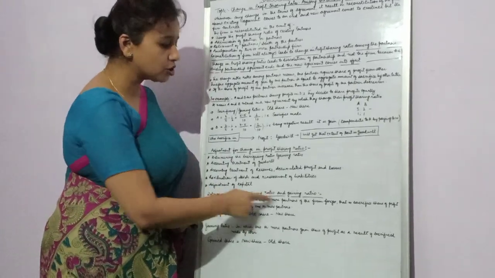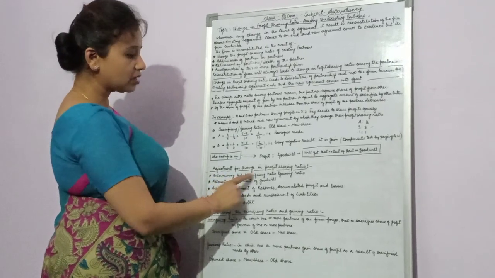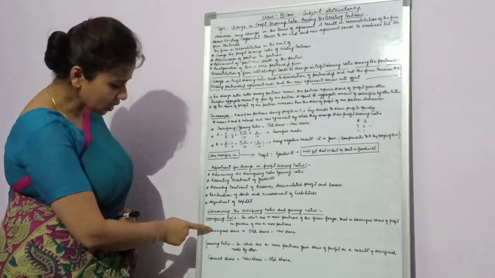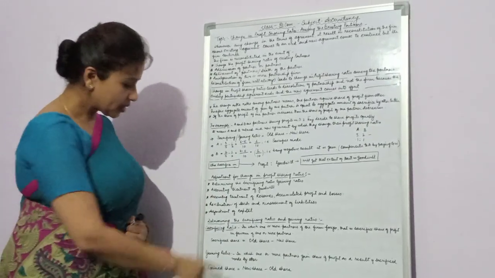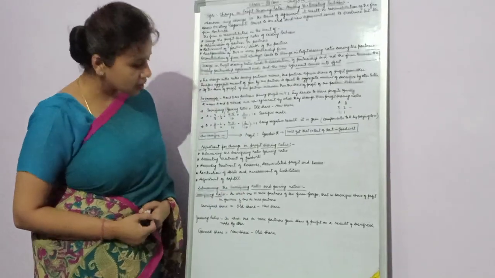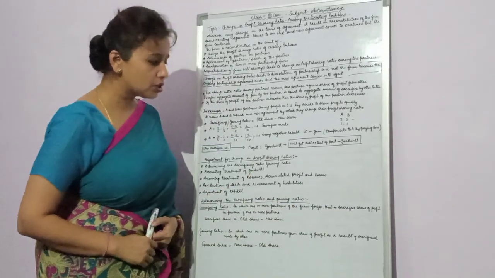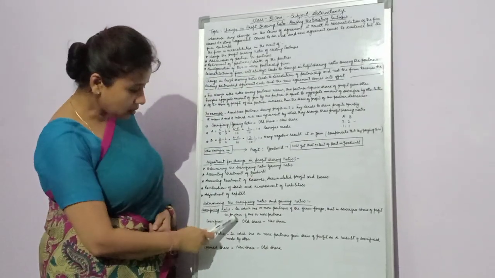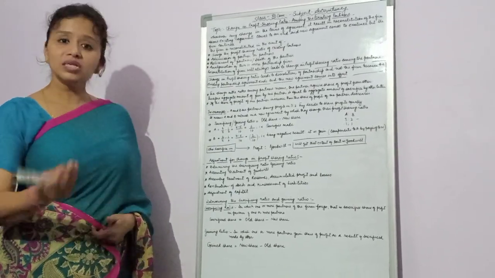Now next is determining the sacrificing ratio and gaining ratio. I told you that the first step is determining the sacrificing and gaining ratio. So what are the sacrificing ratio and gaining ratio? Sacrificing ratio means one or more partners of the firm forego, that is sacrifice, a share of profit in favor of one or more other partners.